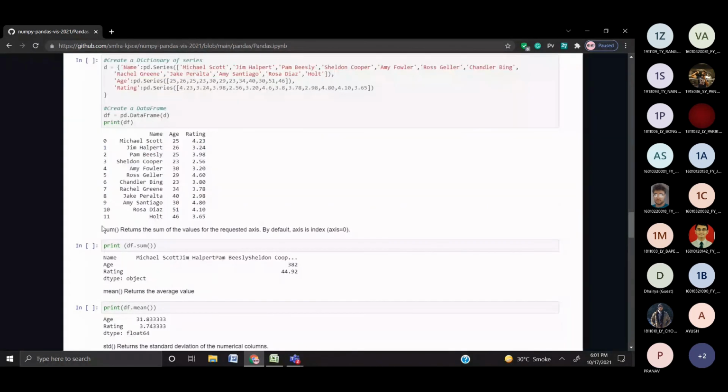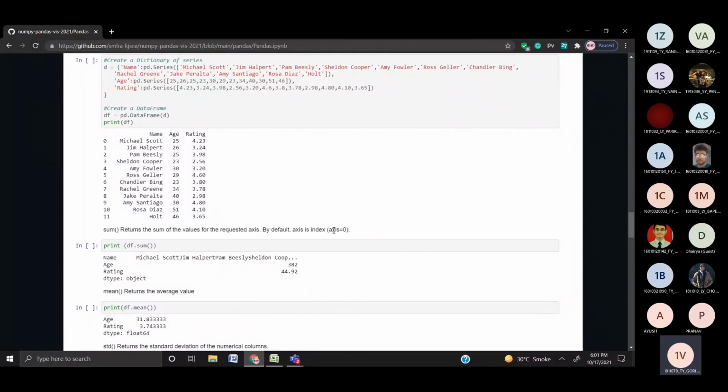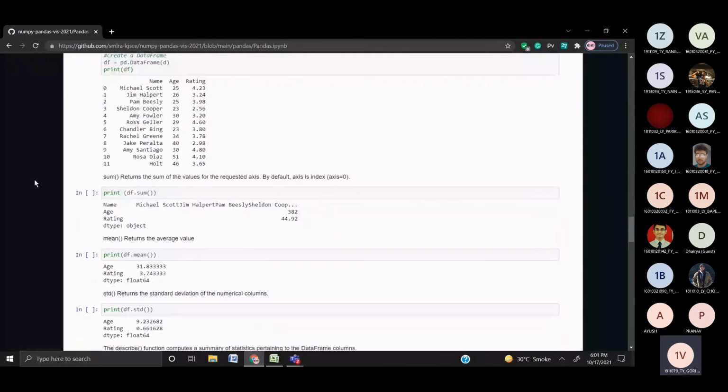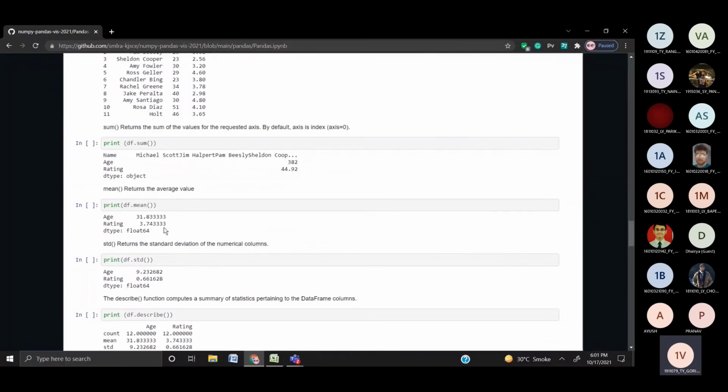First is the sum function. It just returns the sum of values for the requested axis. By default, this axis is 0, but we can change the axis to 1. Here we get a sum, and it just gives the total age and total rating. Mean gives the approximate mean. The mean of all the ages is 31.8 and rating is 3.74.